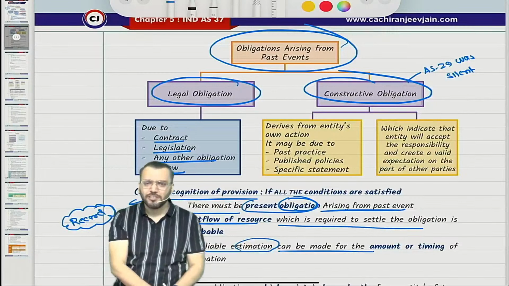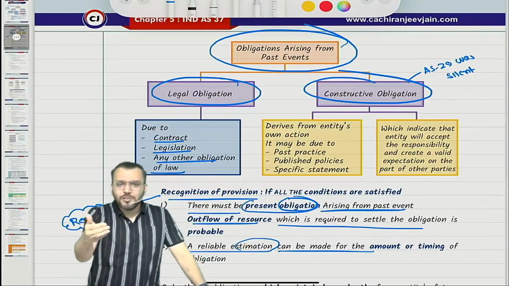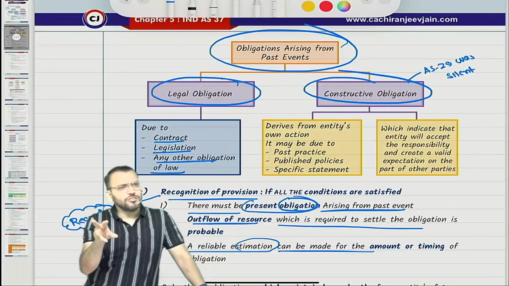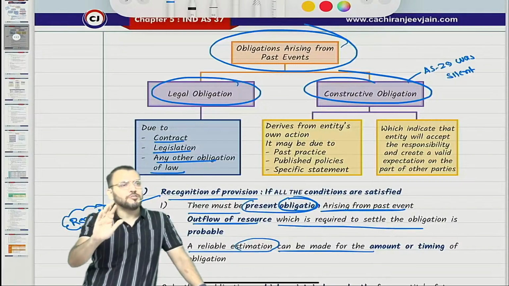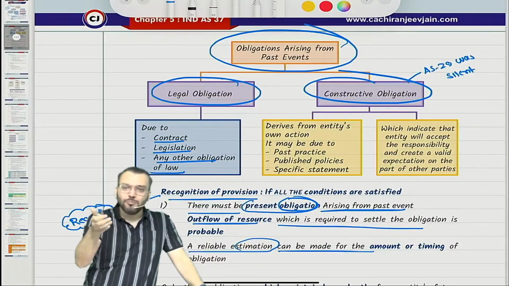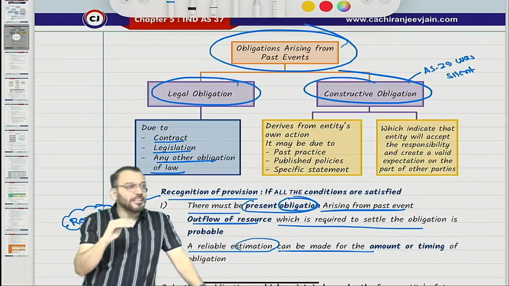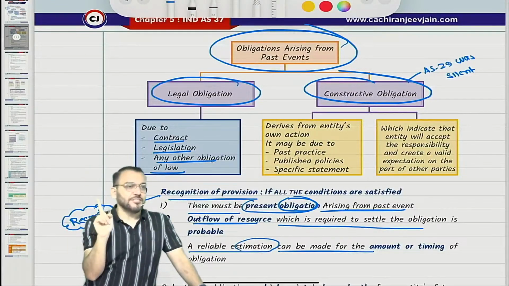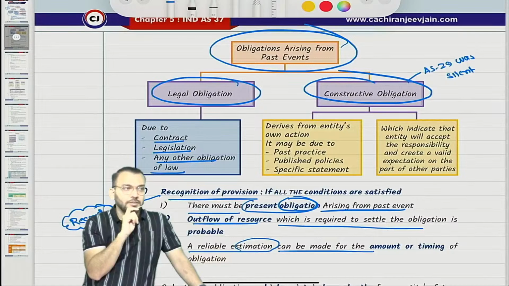So what is constructive obligation? Let me give one example. Right now we have done one contract that I will teach you and you will pay. My question to you: in this contract, which party has a right and which party has an obligation? There are just two parties, the sir and the student. Sir has an obligation, and who will pay? Do you have a right to pay or an obligation to pay?